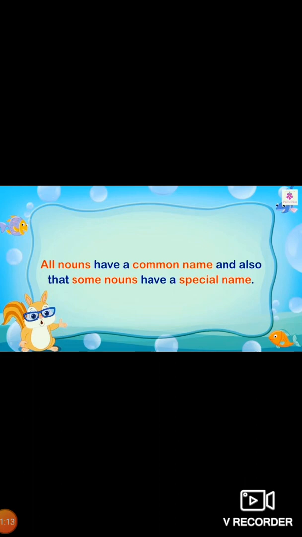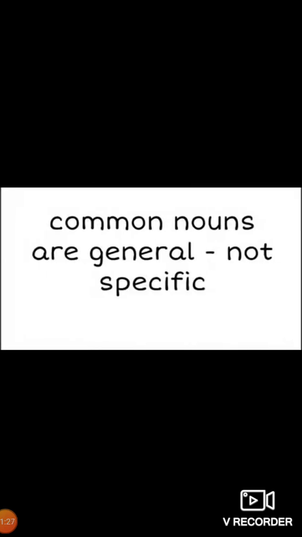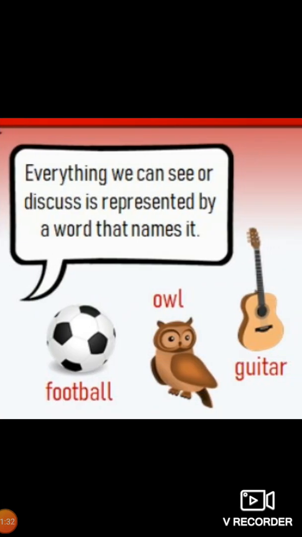All nouns have a common name, and some nouns have a special name also. This way we can see some nouns are common and some are proper nouns. Let us see. Common nouns are general, not specific. Generally we can use few words for the things which are their common names. Everything we can see or discuss is represented by a word that names it, but it doesn't mean that we have given it some particular name. These things are recognized by these names only.